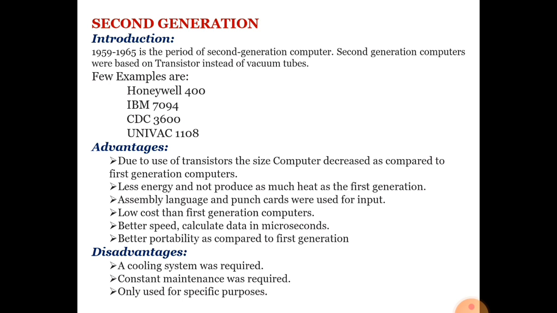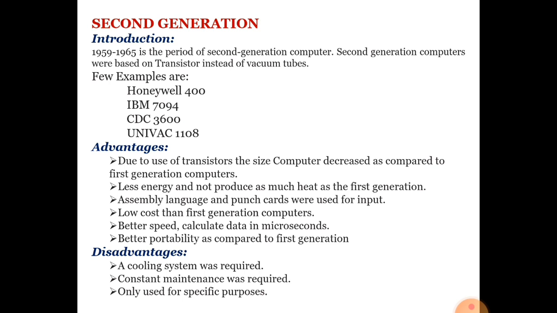Just now I have explained, one transistor size is up to the centimeter. So due to the use of transistors, its size is reduced, smaller than the first generation computer, uses less energy and does not produce so much heat as the first generation computer. It consumes less energy. No more power is required to start the second generation computer. It understands assembly language.